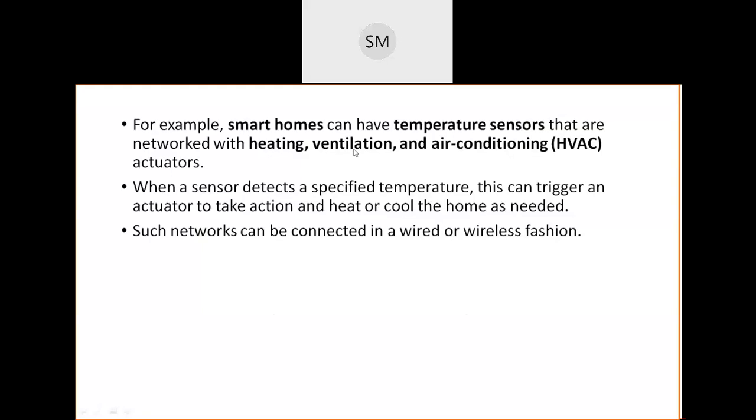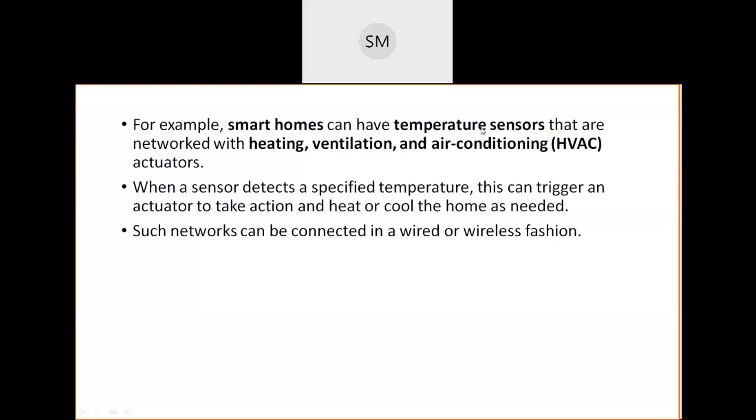Suppose the climate is very hot and the temperature is high, based on that reading, actuators start their activities. Here the actuator is air conditioning. The AC will start to cool your entire home or your room, right?